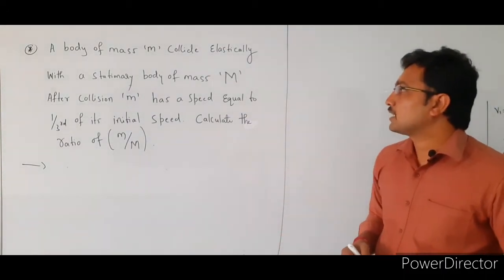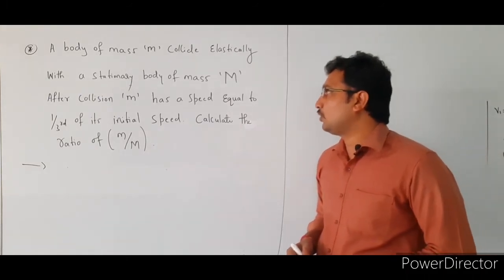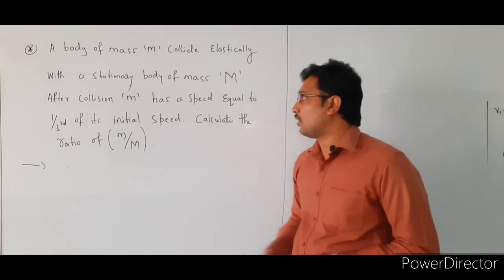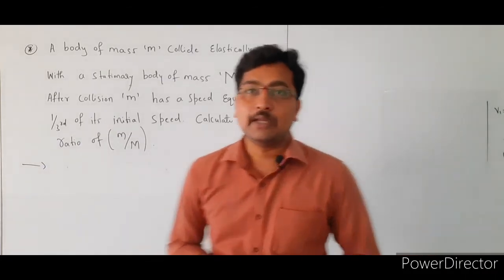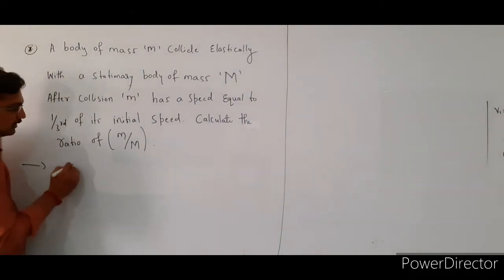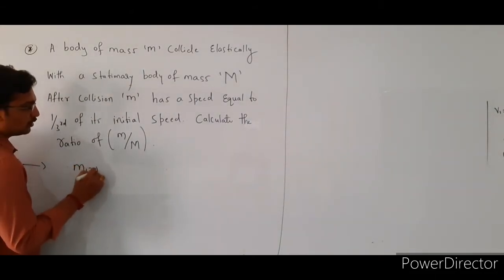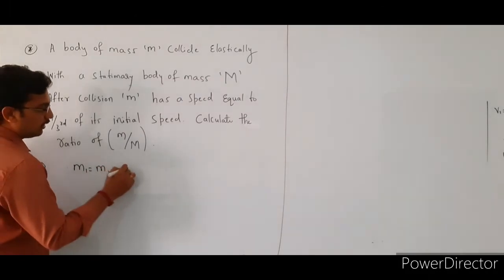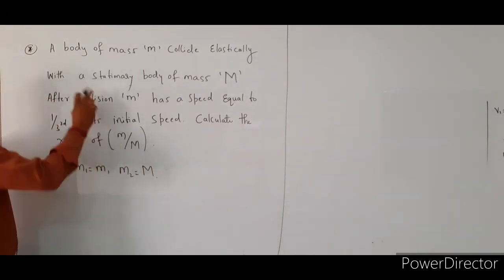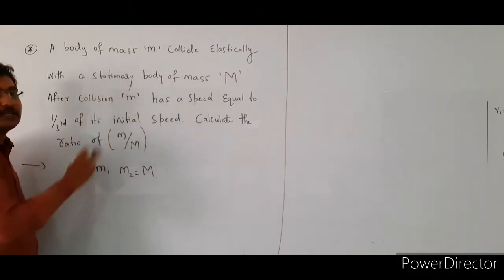After collision, small m has a speed equal to 1/3 of its initial speed. Calculate the ratio of small m to capital M. In this problem, two bodies of masses are given. The first body has mass m1 equal to small m and the second body has mass m2 equal to capital M. The second body is stationary.